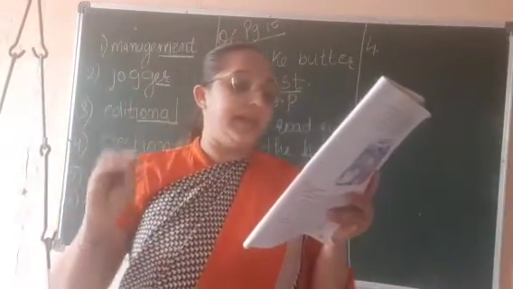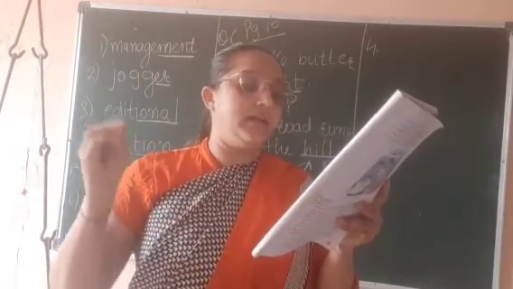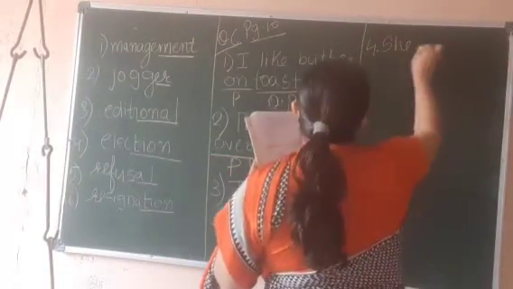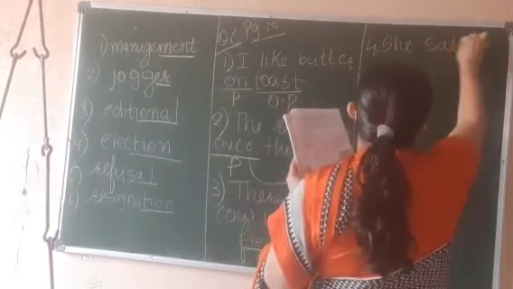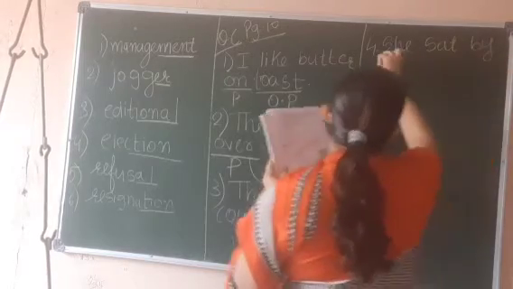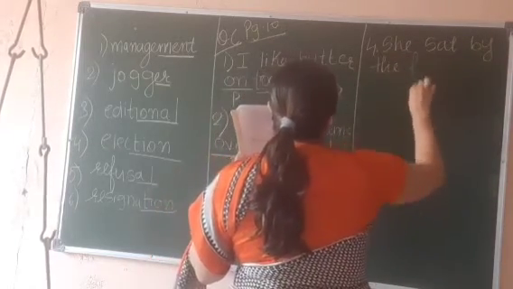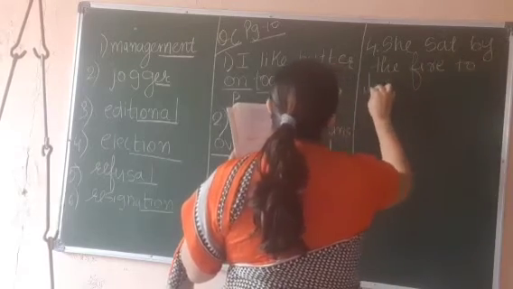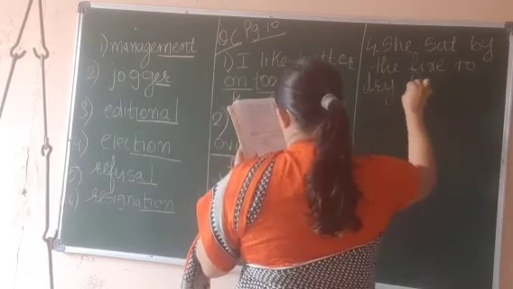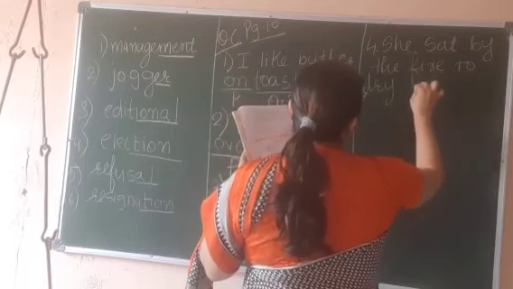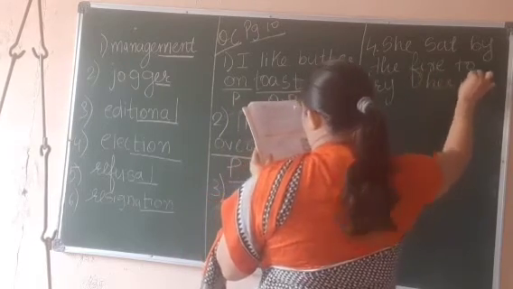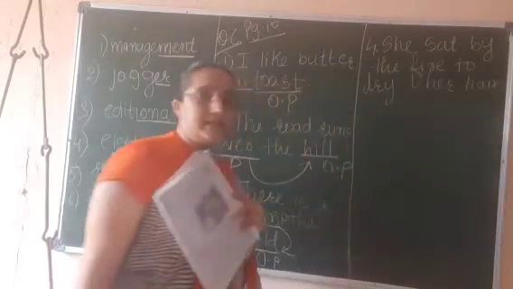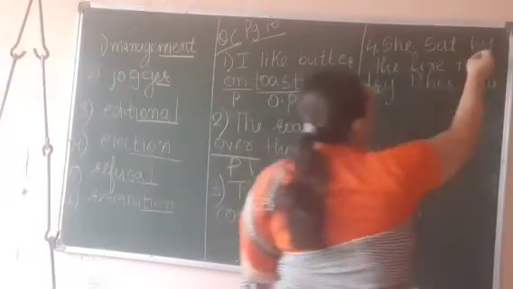She sat by the fire to dry her hair. Now students, in this sentence, by is what?